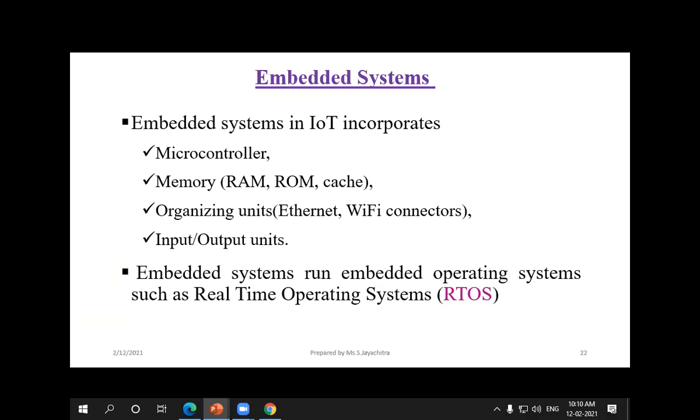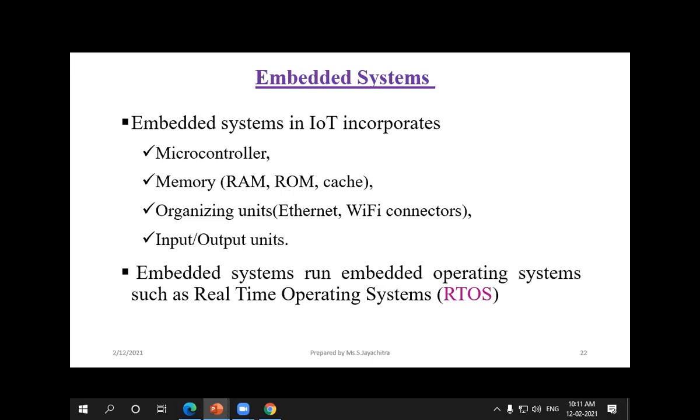The next thing is memory. Memory is nothing but RAM, ROM, and flash memory. In embedded applications also, we have RAM, ROM, and flash memory. The next thing is organizing units. How have all the units been organized? Organized means what inbuilt capabilities they have. That is, we have Wi-Fi connectors and Ethernet connections. Ethernet connection is nothing but the LAN connection we have in the lab, and Wi-Fi connections. We can make a hotspot on our mobile and share the net, and also we utilize the college Wi-Fi.